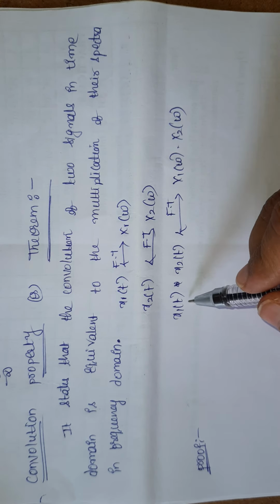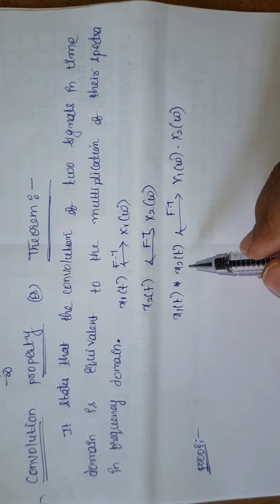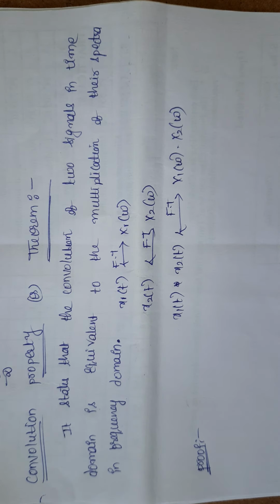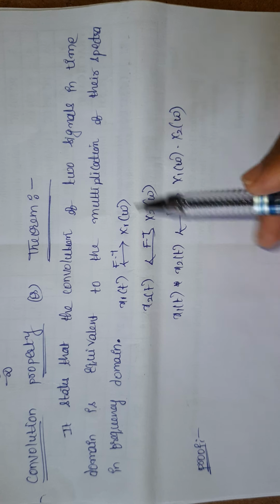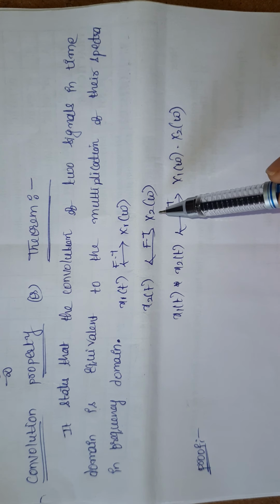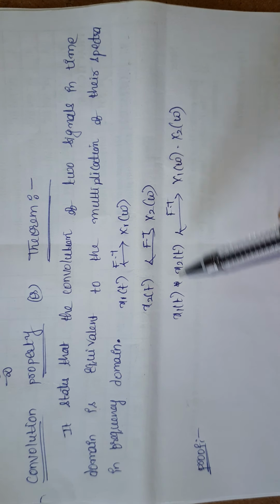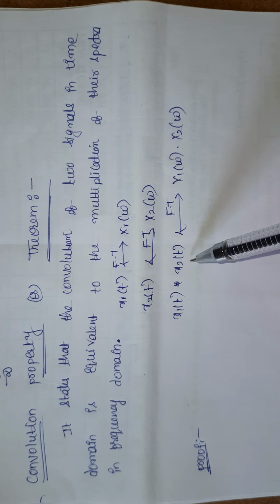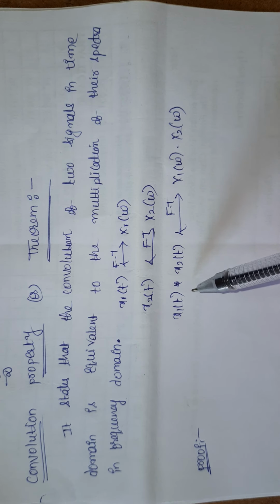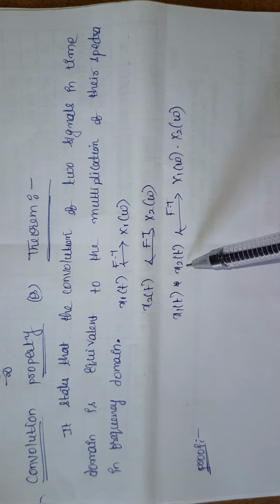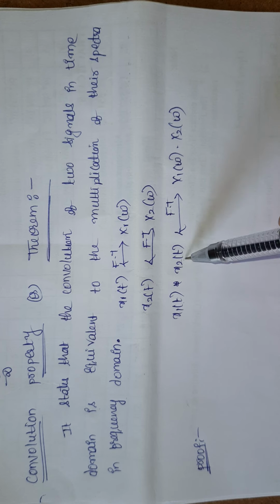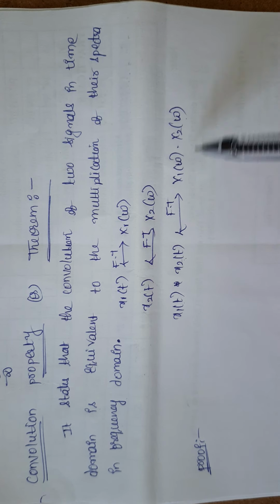That is, x1 of t and x2 of t. We have to consider the two signals in time domain, and their Fourier transforms are nothing but x1 of omega and x2 of omega. We have to convolve the two signals x1 of t and x2 of t. That is, convolution of two signals in time domain is equal to the multiplication of two signals in frequency domain.